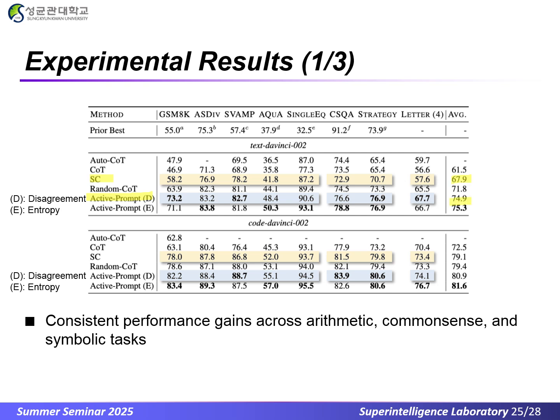And on Code DaVinci 002, it increases by 1.8 points, from 79.1% to 80.9%. The biggest improvements occur on GSM-8K, AQUA, and last letter concatenation. In other words, actively selecting high uncertainty questions as exemplars consistently boosts performance compared to self-consistency.